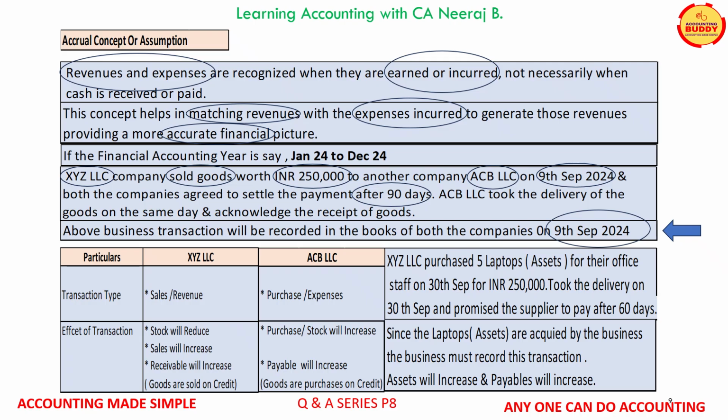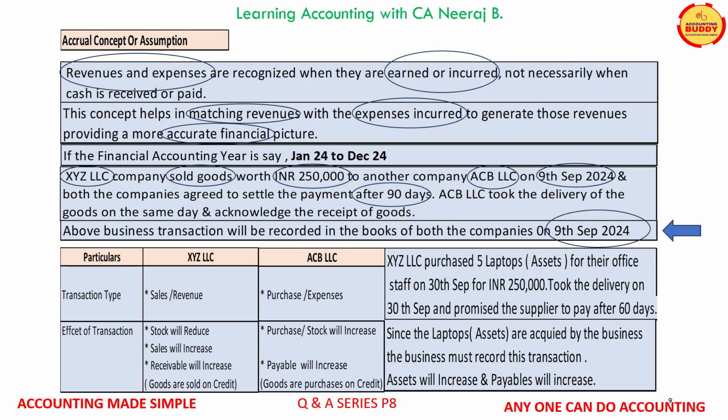Now, since the laptops, which are the assets of the business, are acquired on 30th of September, the business must record this transaction on 30th of September. By entering into this transaction, assets of the business will increase and the payables will also increase as the laptops are purchased on credit.